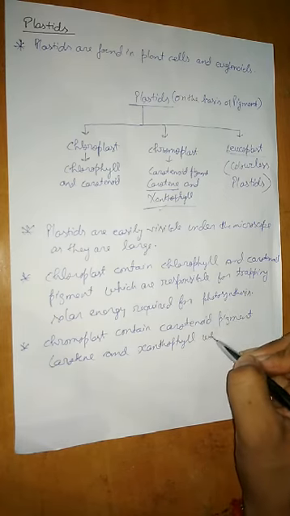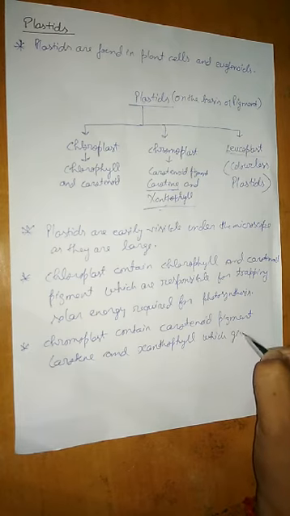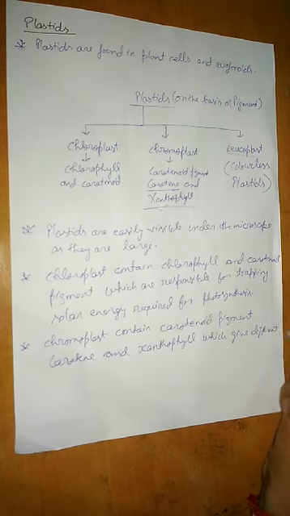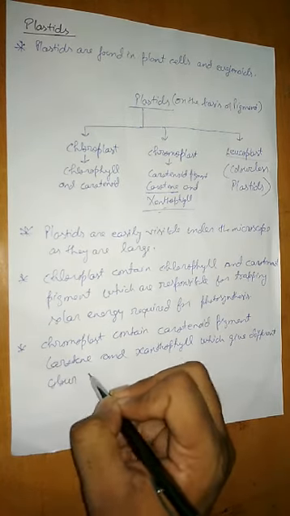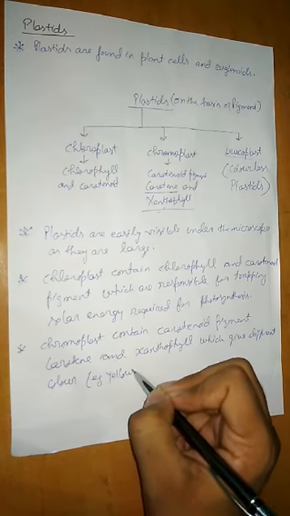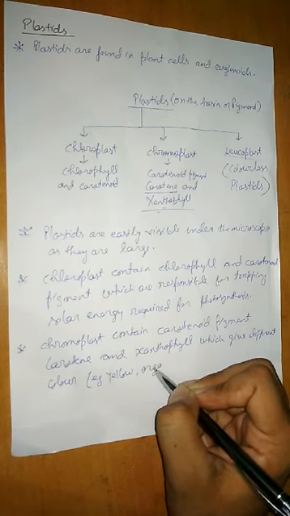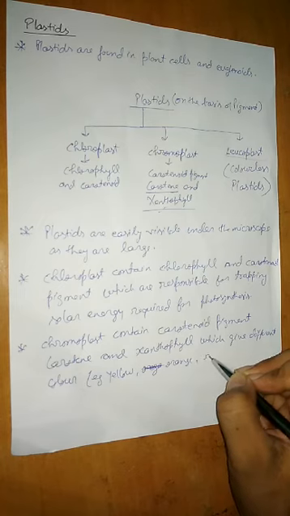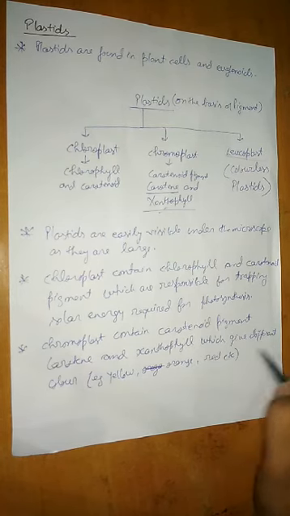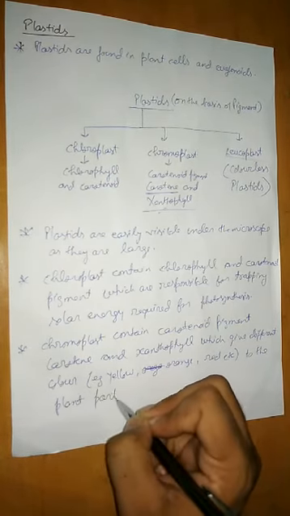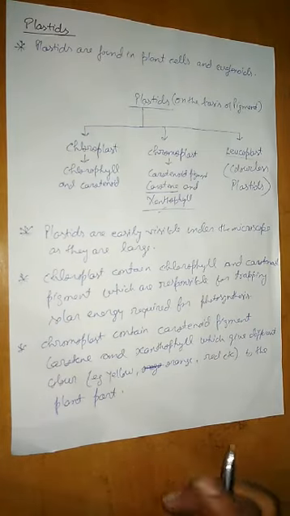Okay, which give different color. As an example you may write down, which give different colors like yellow, orange, red, etc. to the plant part.